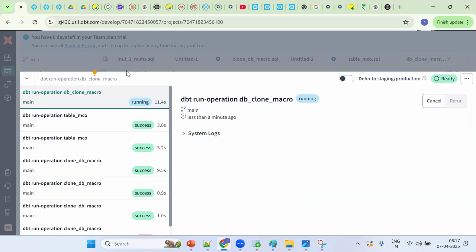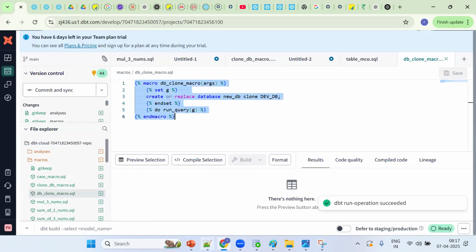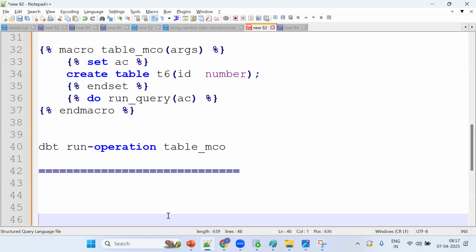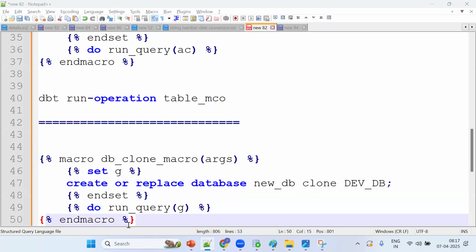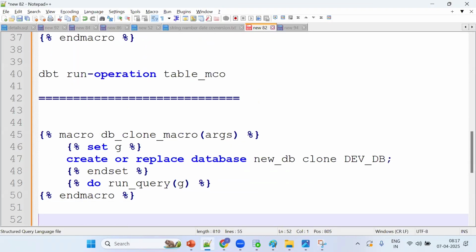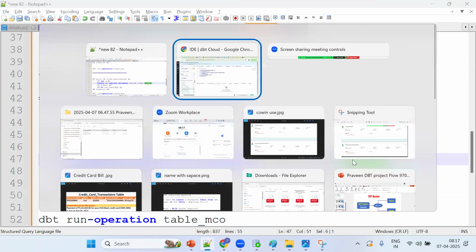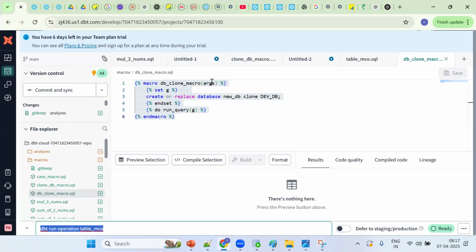Tell me, is this static or dynamic? I'm putting anything, just to copy paste and make it work, that's a simple thing. Why is it static? Because you already put the names hard coded. So see, names are hard coded values. Now I want to make it dynamic. How to make it dynamic? By passing arguments. How many arguments are required? Two arguments.